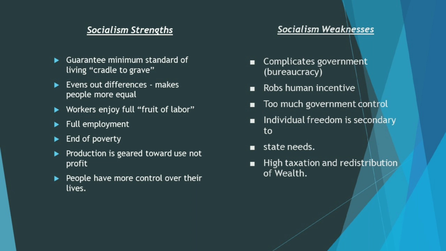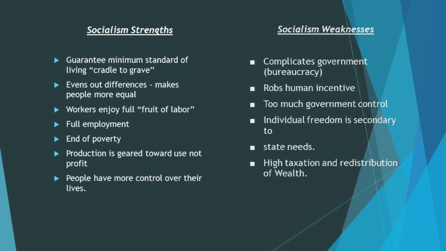While many different models of trade union protection have evolved throughout the world over time, they all guarantee the rights of workers to form unions, negotiate benefits, and participate in strikes. And the fifth one is the end of poverty. Sixth, production is geared towards use, not profit.